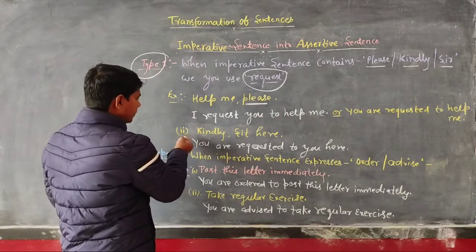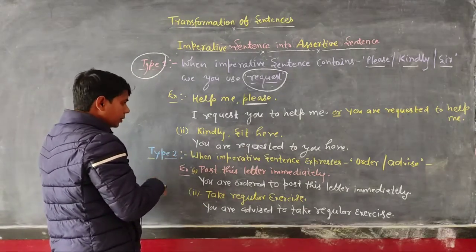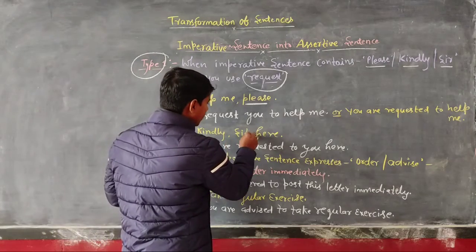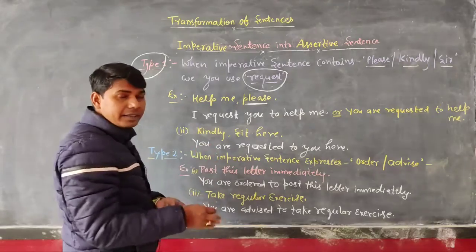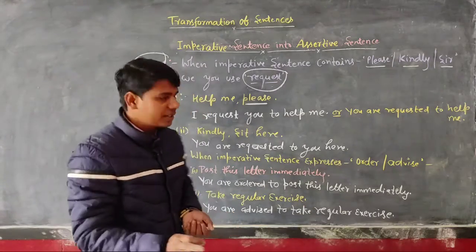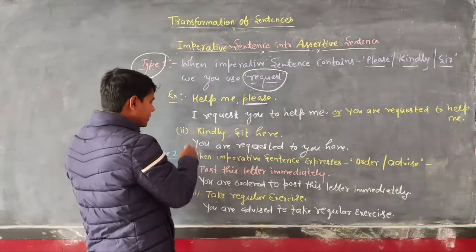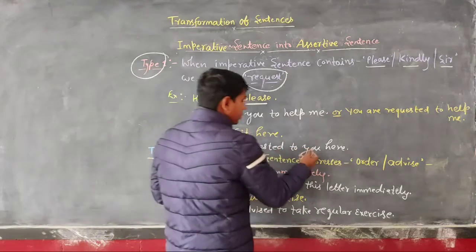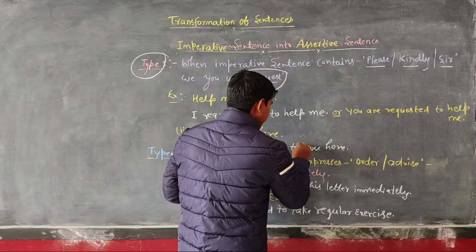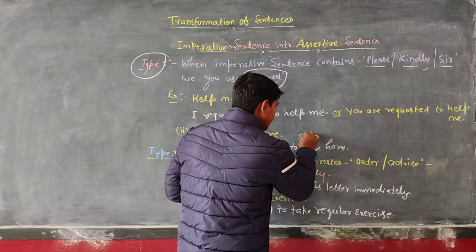Now see the second example: kindly sit here. The sentence again expresses the sense of request. So I have changed it here: you are requested to, dear, I forgot to mention sit.